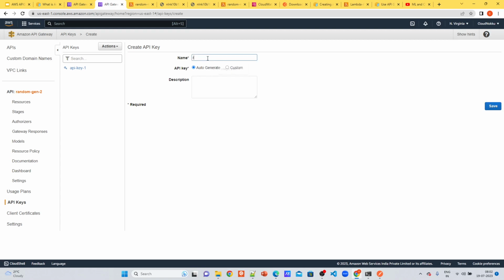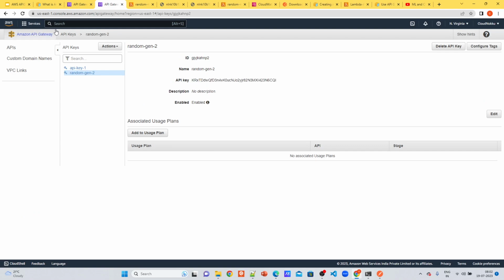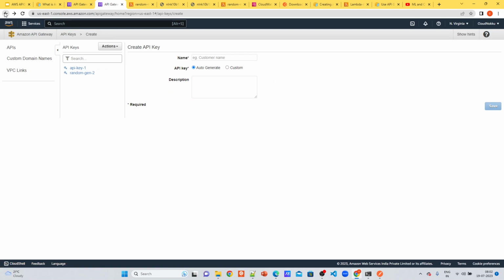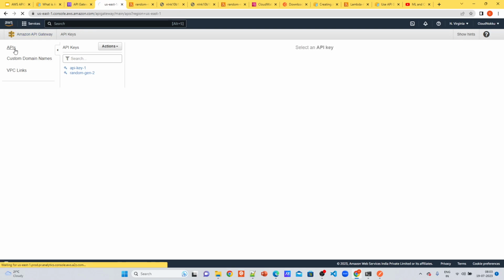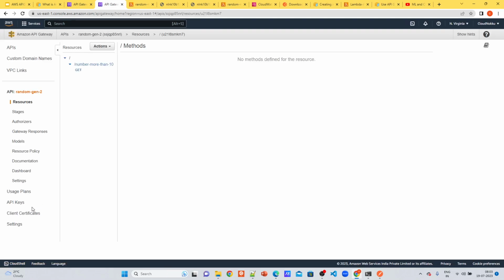I will say random gen 2 something, and it will generate an API key for you. You can see this API key also. Now you need to get back to APIs, and random gen 2 is the one which we have created.